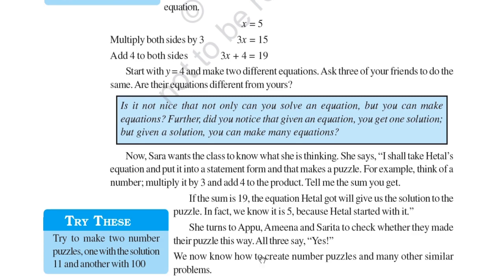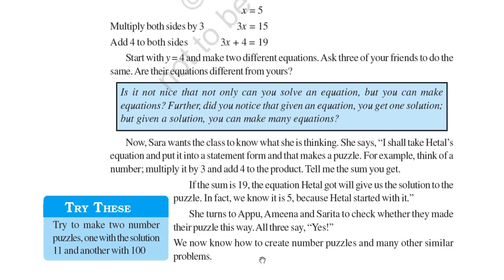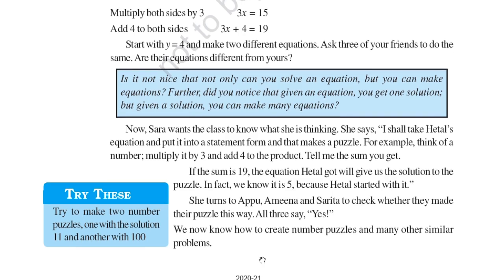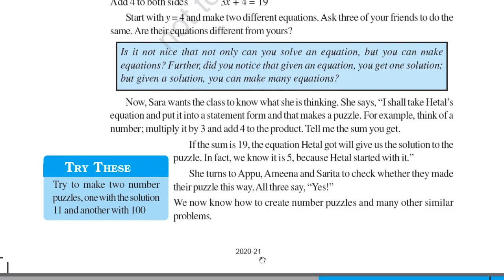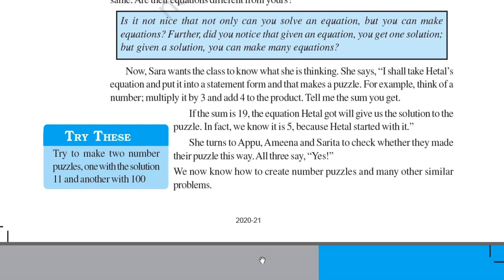So if the sum is 19, the equation Haeckel got will give us the solution to the puzzle. In fact, we know that it is 5 because Haeckel started with it. So it is clear. She turns to Appu, Amina and Sarita to check whether they made their puzzle this way. All three say yes. Now we know how to create number puzzles and many other similar problems.